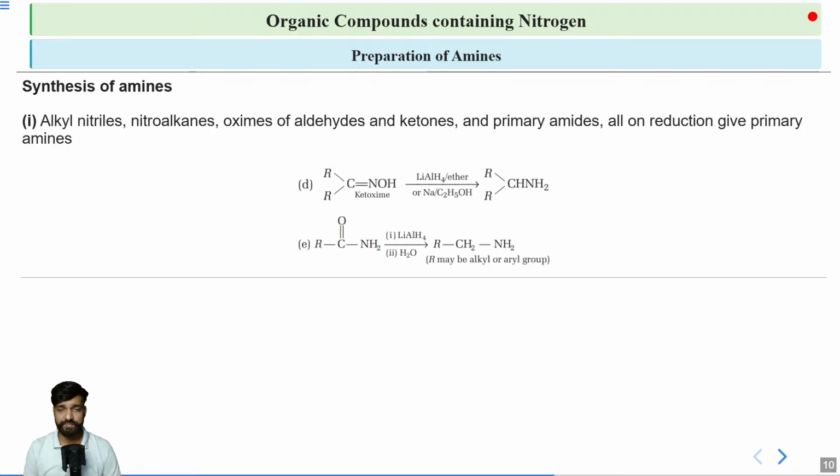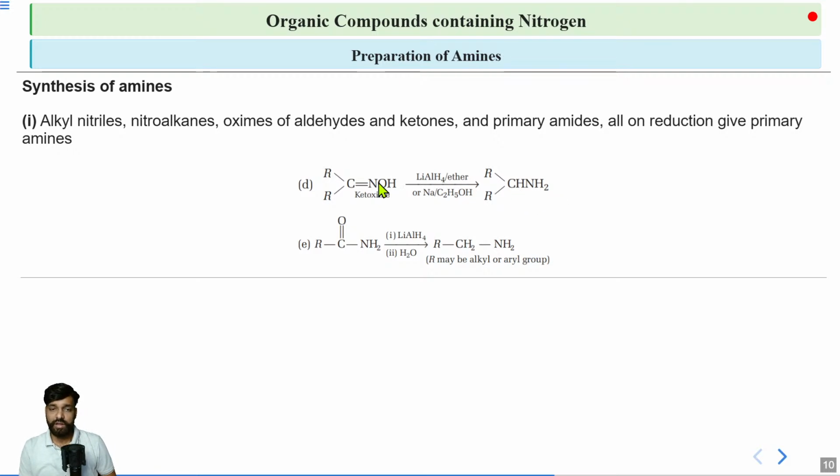As I said earlier, here we have used LiAlH4 upon the amide, and in the presence of water, it is giving us the corresponding primary amine. Then we can also reduce oximes. It can be an aldoxime or ketoxime, meaning that you can keep H also here in place of R. Upon treatment with LiAlH4 and ether, you will get a primary amine.